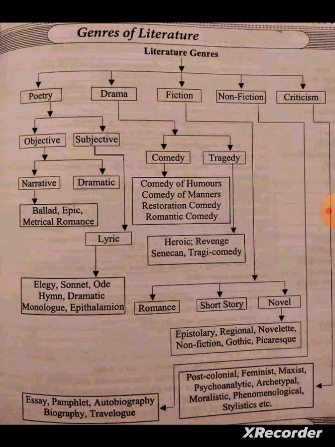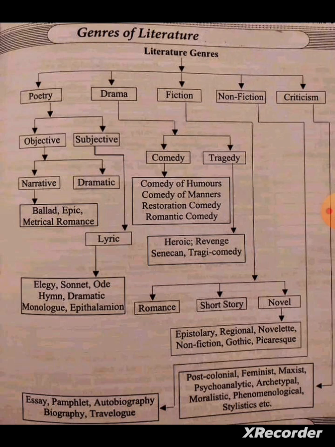And when we focus on subjective, we have lyric. Lyric is a kind of subjective poem. Under the lyrical poem, we have elegy, sonnet, ode, hymn, dramatic monologue and epithalamium.